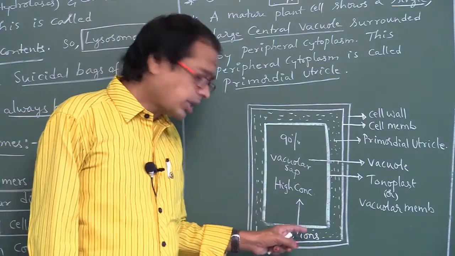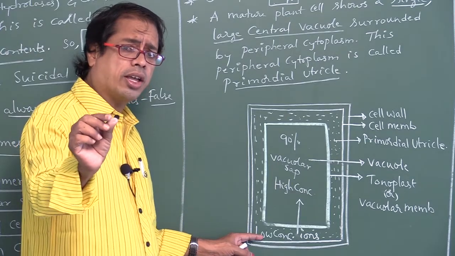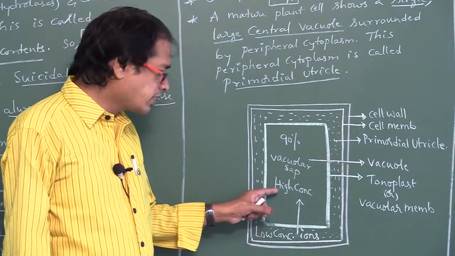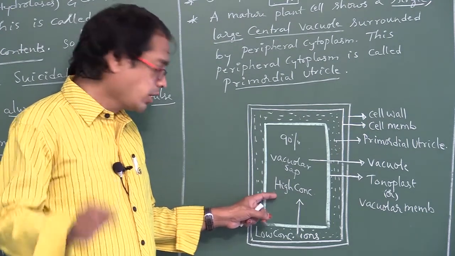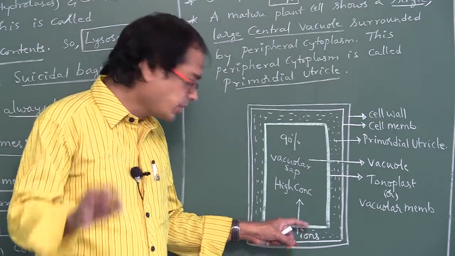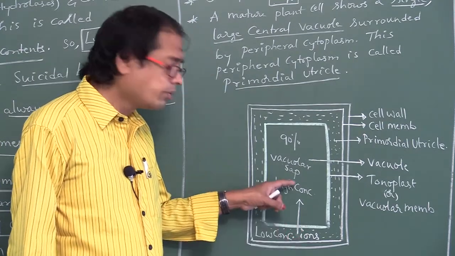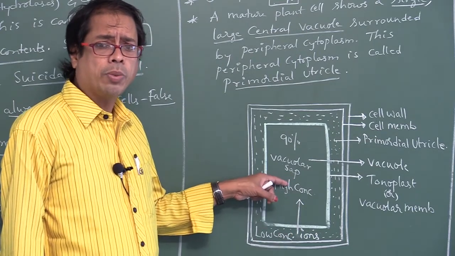Right. So the cytoplasm contains a low concentration of ions, whereas inside the vacuole there is a high concentration. So ions and other molecules will move from the cytoplasm to the vacuole, cytoplasm to tonoplasm.